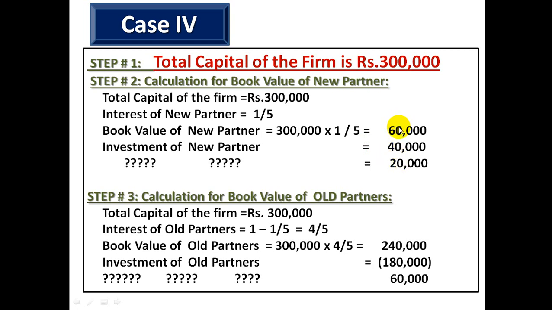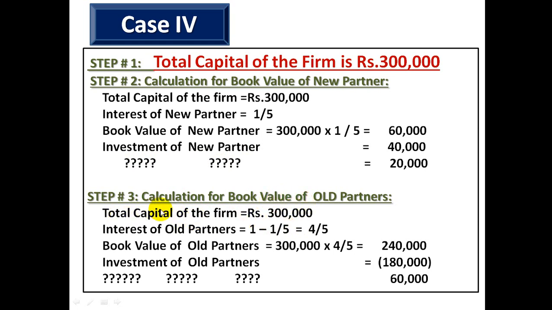So this 20,000, which is the shortage in his capital, will be judged by us. If this amount is given by the old partners to the new partner, then this could be the bonus. But if the old partners do not have anything in excess, then this 20,000 will be treated as the goodwill of new partner. So we cannot judge until we calculate the book value of old partners and compare it with their investment. So stop here, do not write anything until we compare the book value and investment of old partners.